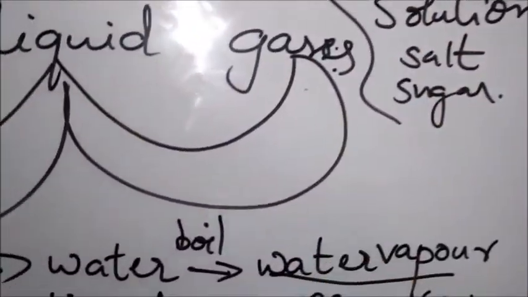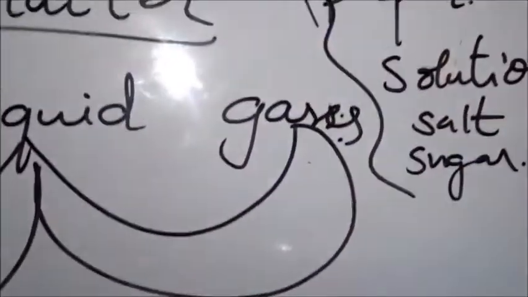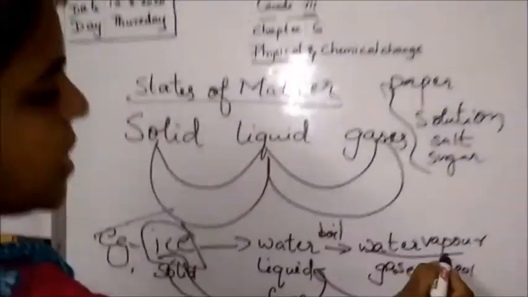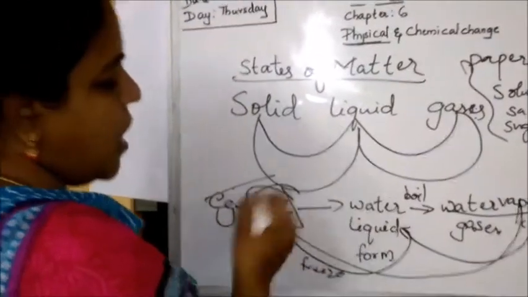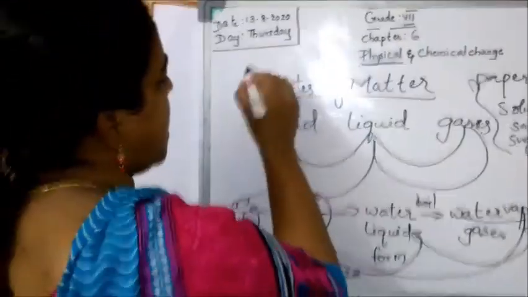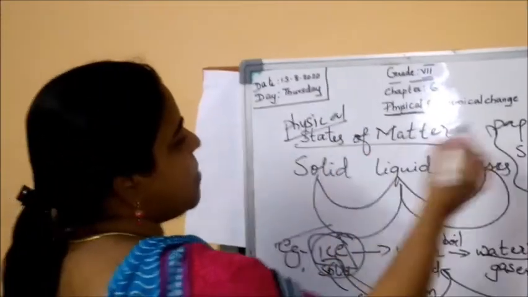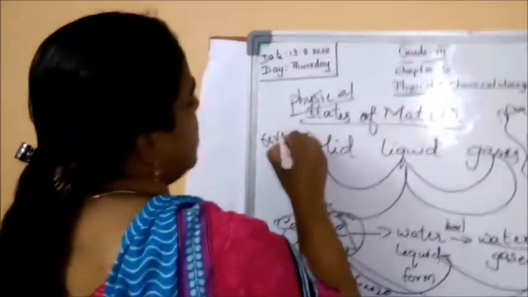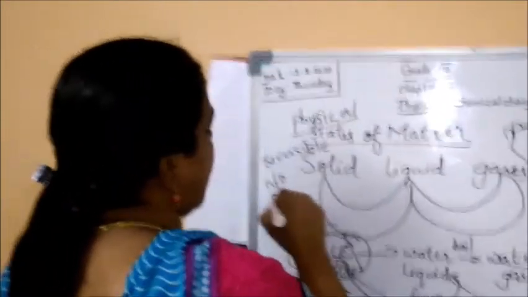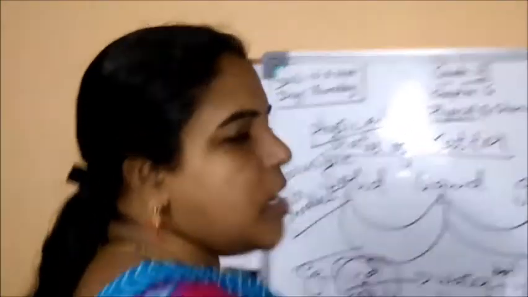So, is it an irreversible process or a reversible process? It is a reversible process. We can come back to the original thing. It is a physical change. All physical changes are reversible, and we didn't get any new product in these changes.